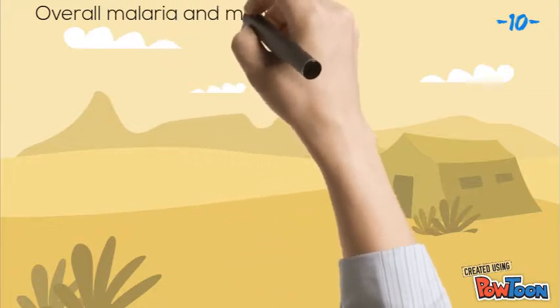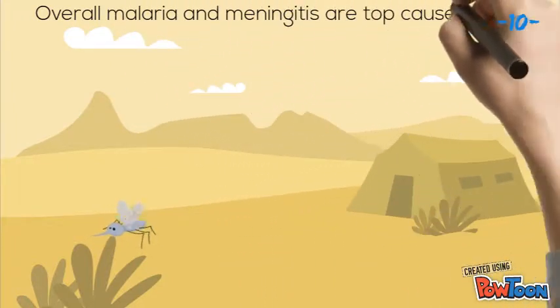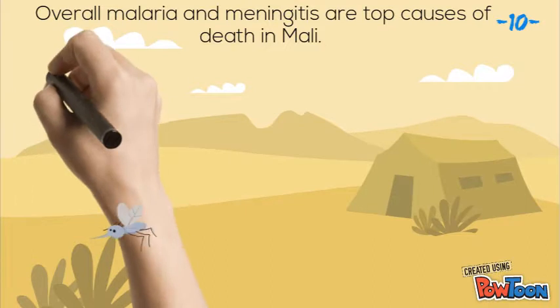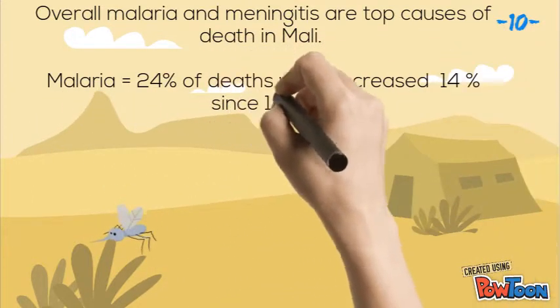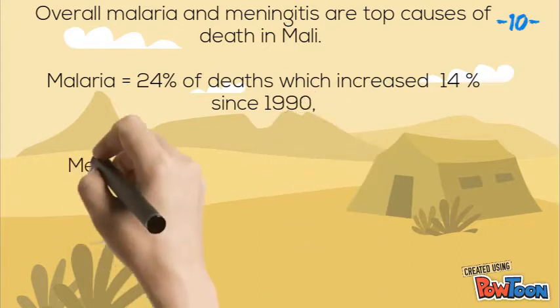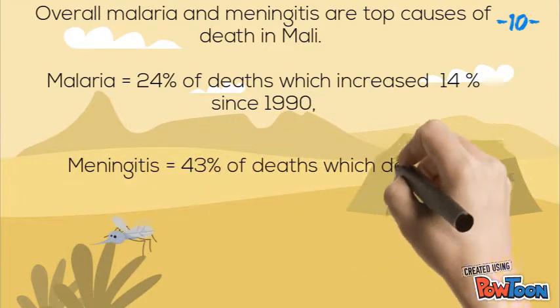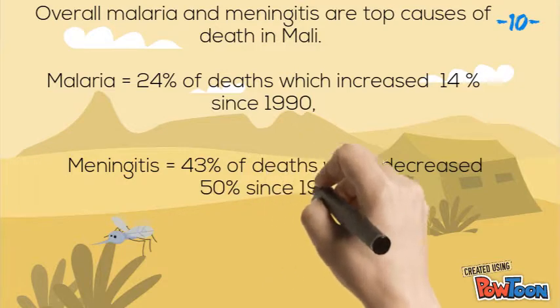Overall, malaria and meningitis are top causes of death in Mali. Malaria currently accounts for 24% of deaths in Mali, which has increased by 14% since 1990. And meningitis accounts for 43% of deaths, which has decreased by 50% since 1990.